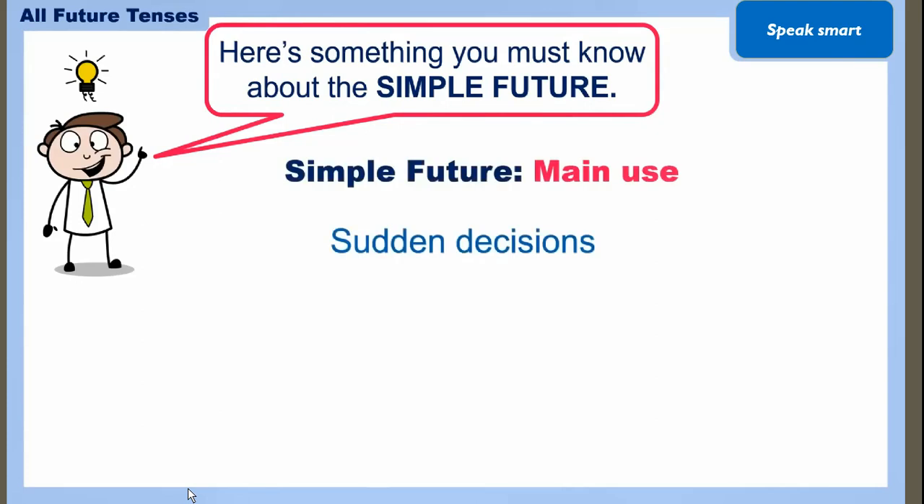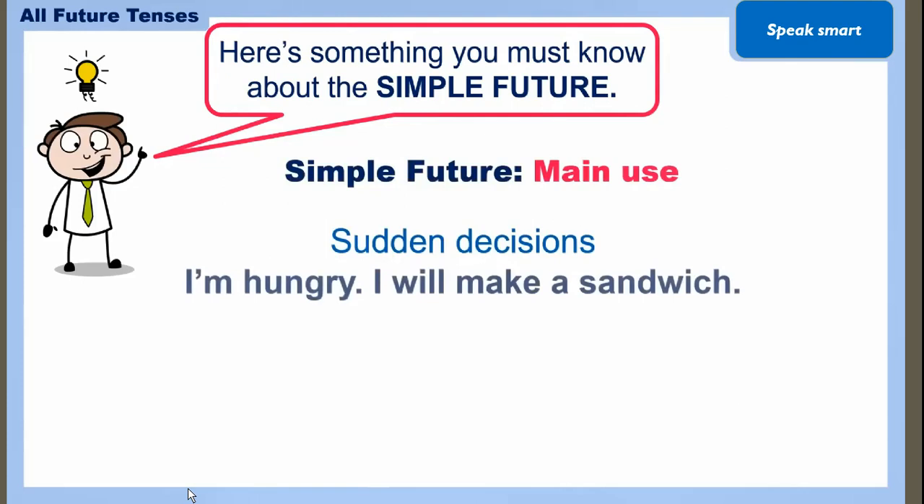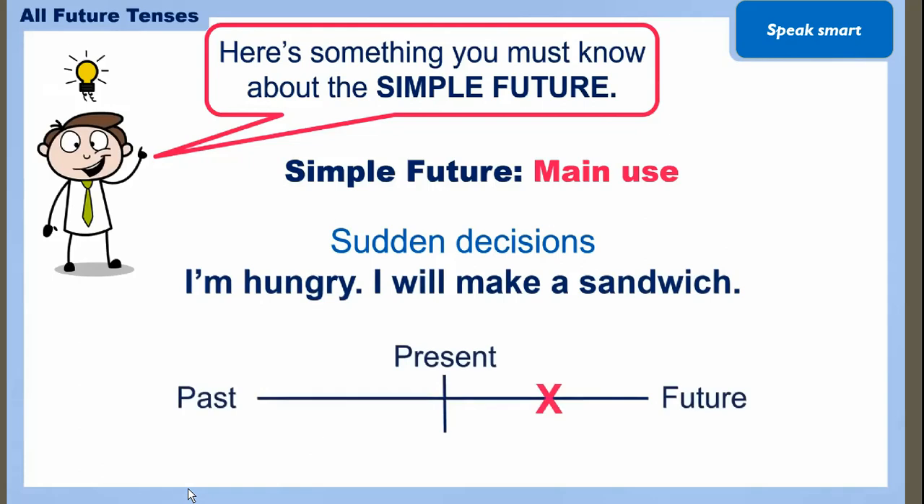Now we are talking about the uses, but the main use is to talk about sudden decisions. In simple future you will take a sudden decision, like I am hungry, I will make a sandwich. मुझे भूख लगी है तो मैं सैंडविच बनाऊंगी, right? This type of sudden decision we are making in the simple future. The timeline is that we are only talking about future actions in simple future.